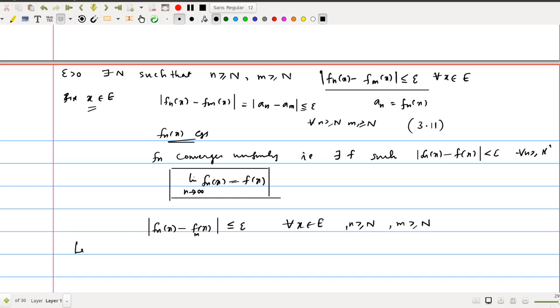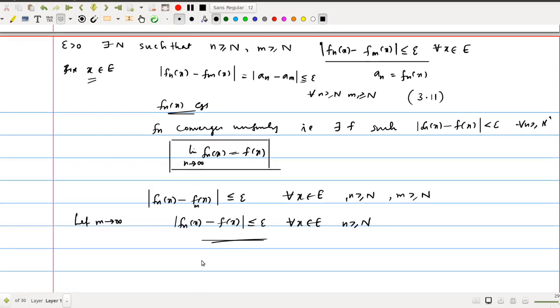Now let m tend to infinity. By taking m tends to infinity on both sides, this will be fn of x minus, as m tends to infinity, fm of x tends to f of x. So this is modulus fn of x minus f of x less than or equal to epsilon for all x belongs to E and n greater than or equal to N. So this proves the uniform convergence of the sequence of functions.